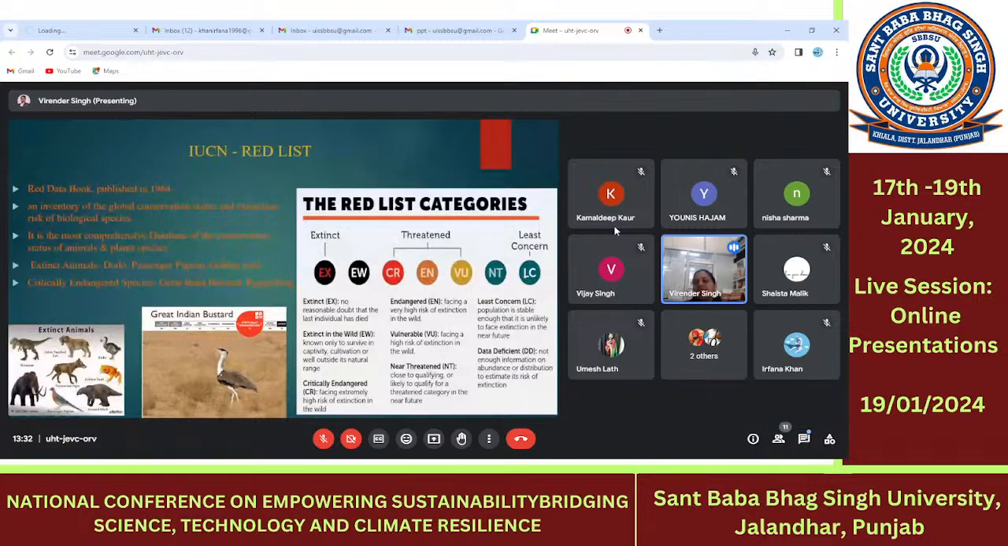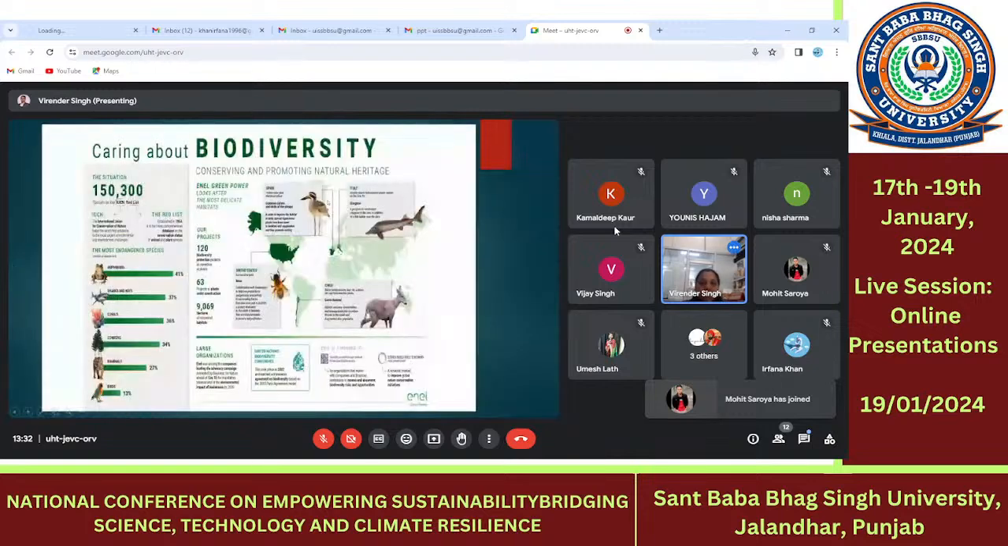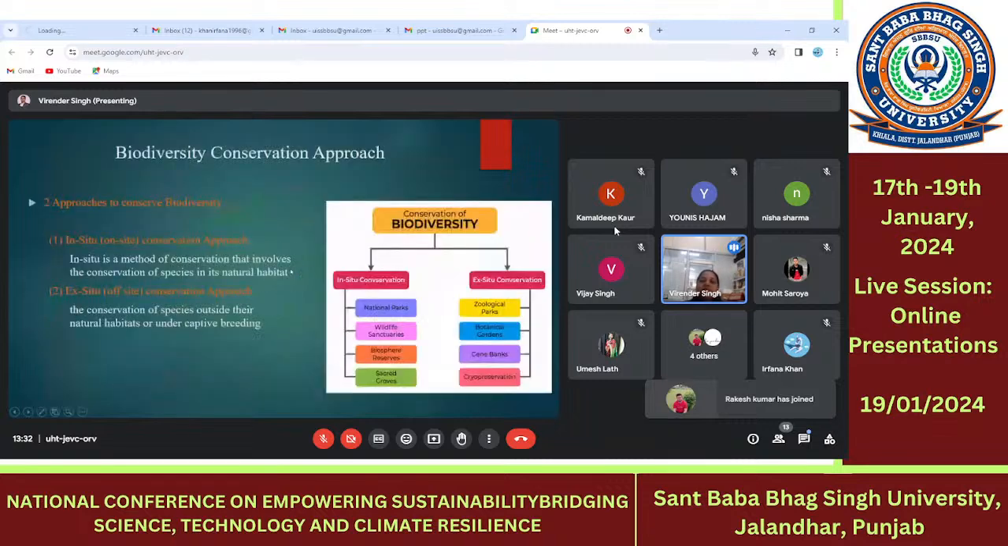These are the data deficient species categories by the Red List or the Red Data Book. These are the conservation status of biodiversity, created by the IUCN. The Red List shows that 41% of amphibian species are lost due to climate change or climatic factors, and 37% of sharks and rays, 36% of corals, 34% of conifers, 27% of mammals, and 13% of birds are lost due to climate change. Biodiversity conservation approach.